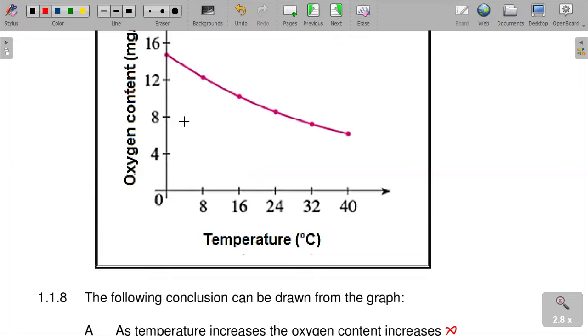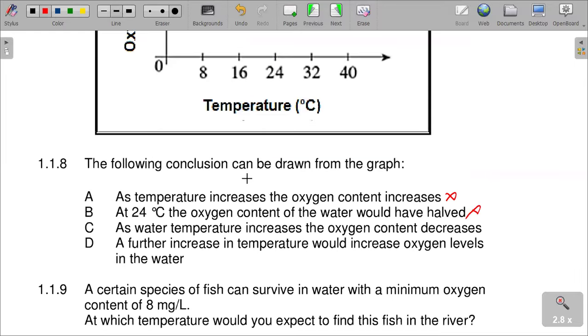At 32 we see something like 8, and at 40, something like 7 or 6. So the correct answer here is that as water temperature increases, the oxygen content decreases, which is letter C. Hence, obviously, D cannot be correct.